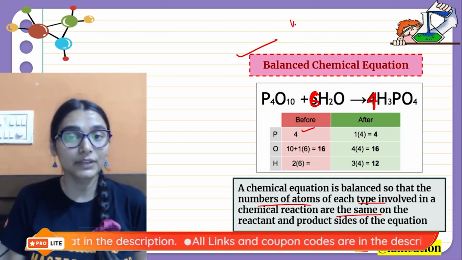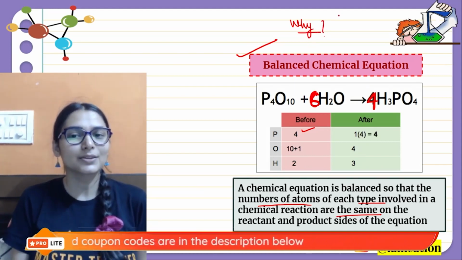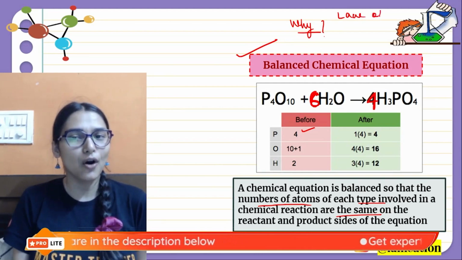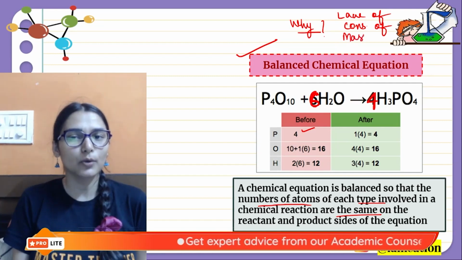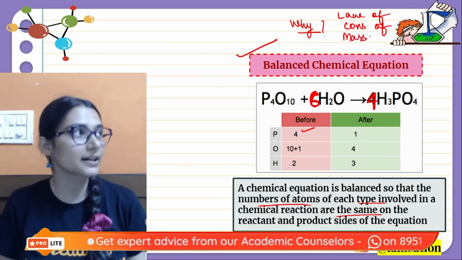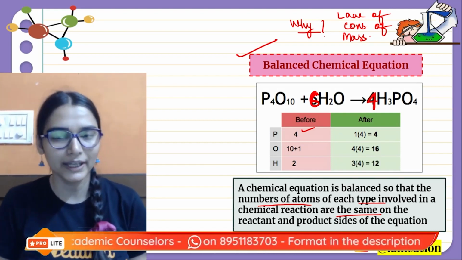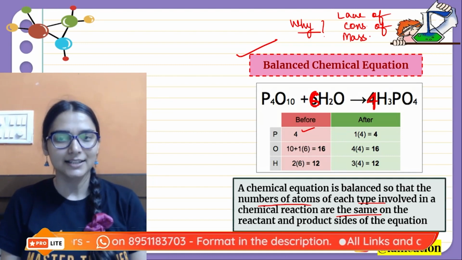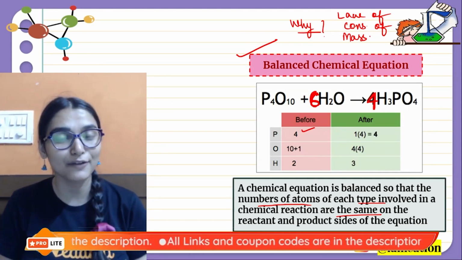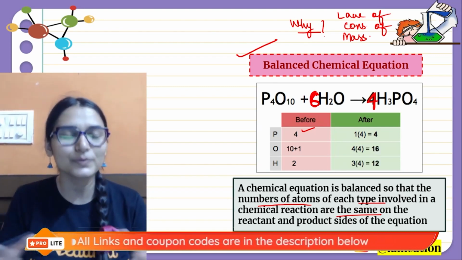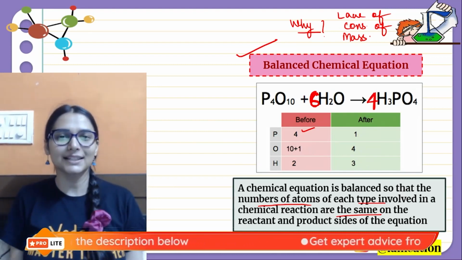Okay, now why do we need to balance the equation? So that we can satisfy the law of conservation of mass. Okay, you know that this law was given by Antoine Lavoisier, and the law says that mass can neither be created nor be destroyed in a chemical reaction, isn't it? So when is it possible? When can mass be conserved in the reaction? If atoms are same on both the sides.